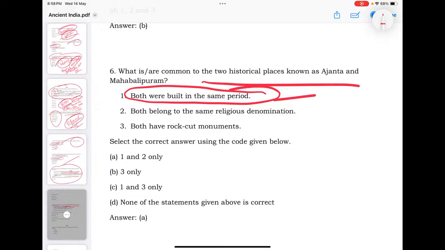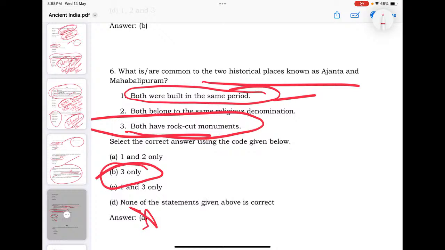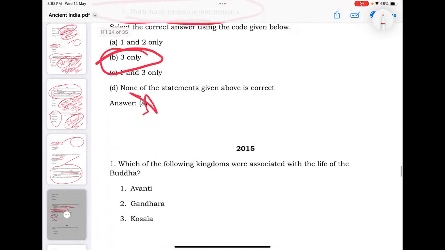Then both belong to the same religious denominations. Again wrong. Both have rock-cut monuments here. The answer is not A, this is 3 only. I would say that both have rock-cut monuments is right, but having the same religious denomination is wrong, and not built in the same era. Okay, so those things you take care of.